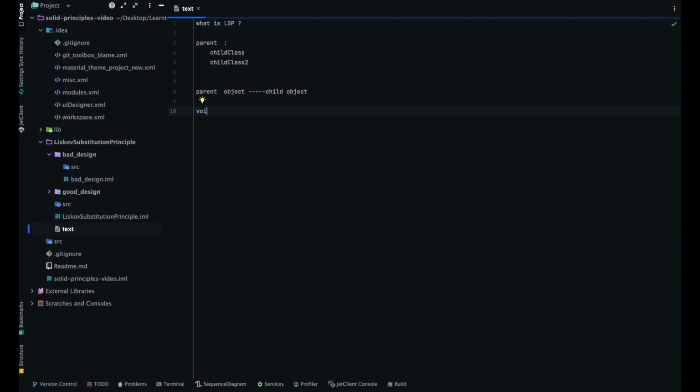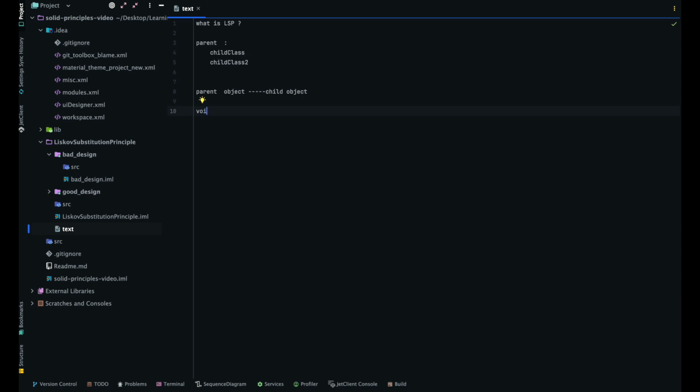Now, the next one is empty implementation of methods in subclasses. Let's say we have three methods implemented in the parent. Now whenever the child class inherits the parent class, the child should not leave those methods empty, just kept without implementation.